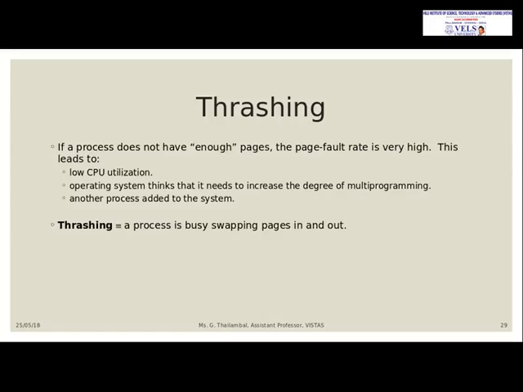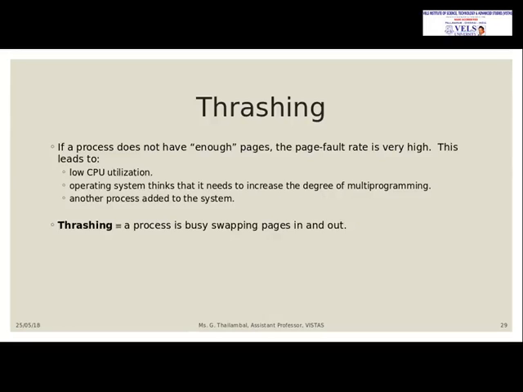So all these are added. If a process is busy like this, then it is in thrashing. This will decrease the CPU utilization, and the operating system thinks it should increase the degree of multi-programming. So it will not concentrate on one process at a time. As it is multi-processing, it will check for the next process to move for execution. If that process is also in thrashing, again it will go for the next process. So the degree of multi-programming gets increased, therefore CPU utilization will be very low, and performance gets degraded.